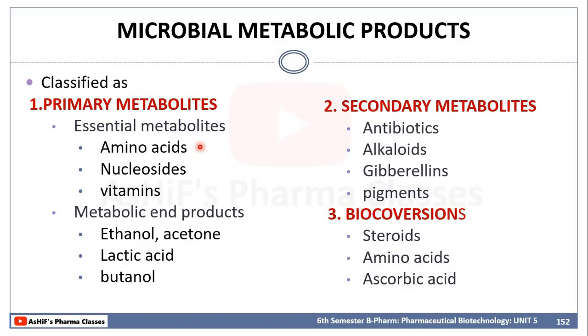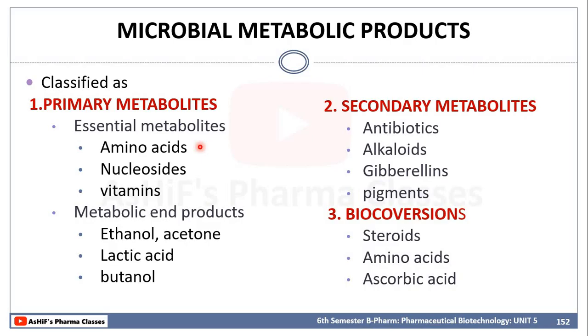We have primary metabolites, secondary metabolites and some bioconversions. Primary metabolites are again divided into essential metabolites and metabolic end products. Some primary metabolites are essential for the growth of the microorganism, like amino acids, nucleosides and vitamins.